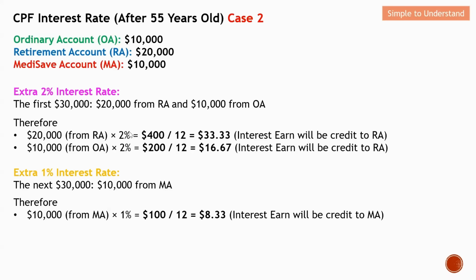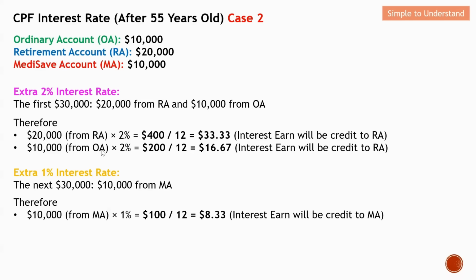So basically, the first 30K will be from RA, 20K, and OA, 10K. So you can compute this 2% from the 20K from RA. This will allow you to earn $400 per year. Keep this in mind, we are doing it for money, so therefore we need to divide by 12. So this will be the amount that you can earn on a monthly basis from the 20K from the RA, enjoying the additional 2%.